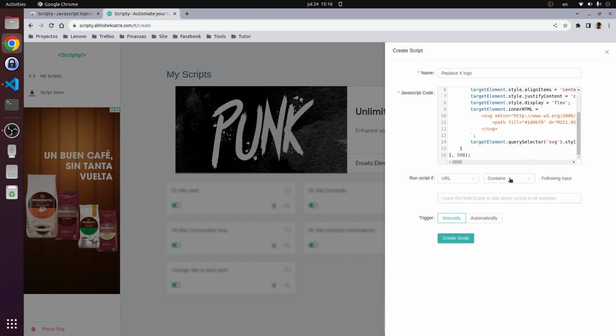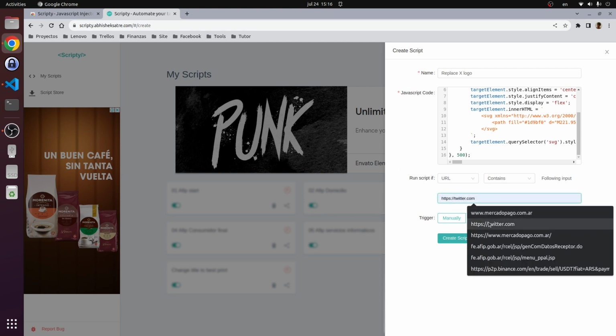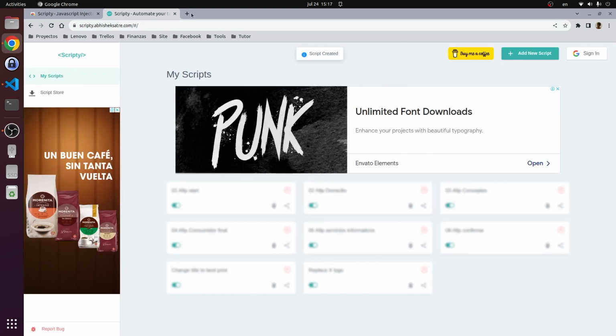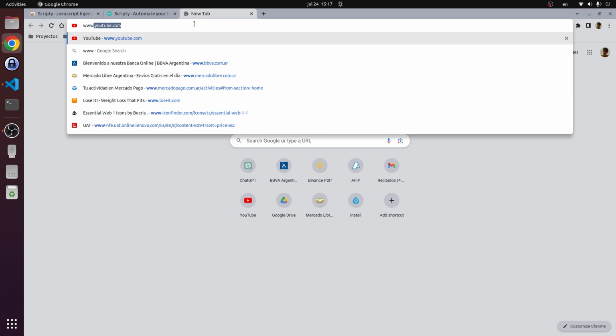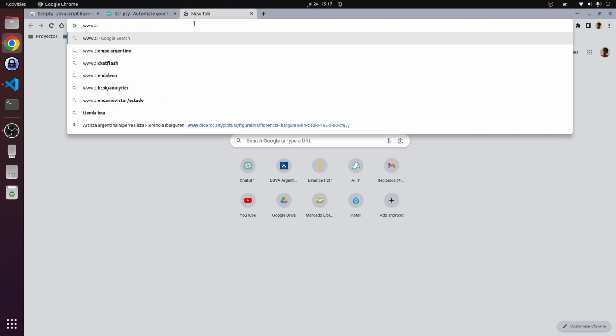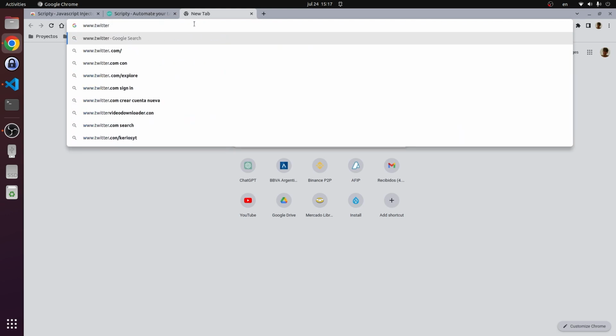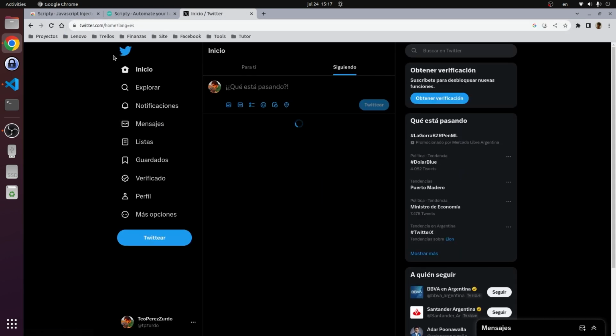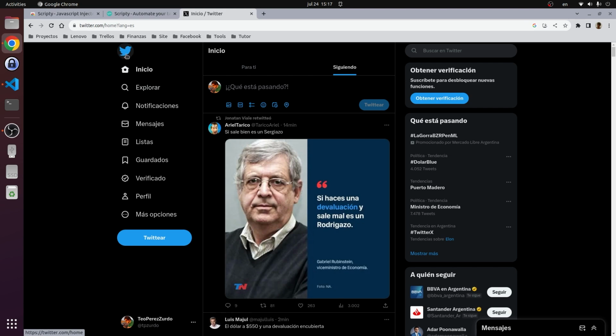Next step is add Twitter URL here. I think it's this one. Okay. And then I will select automatically on page load. Let's create the script, and then every time you enter Twitter, the X logo will be replaced with the lovely popular bird.